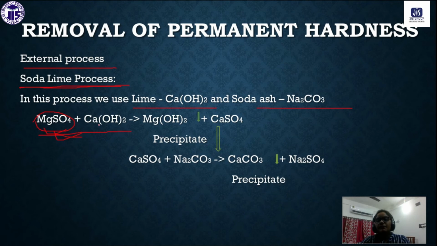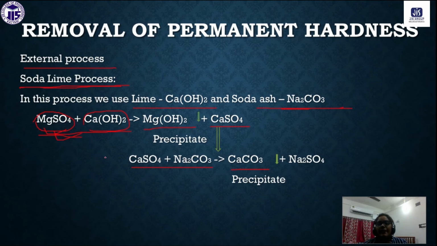First, magnesium sulfate will react with the lime, and this magnesium will be precipitated out as magnesium hydroxide, and calcium sulfate will be produced. Next, this calcium sulfate will again react with the sodium carbonate, that is soda, and the calcium will be precipitated out as calcium carbonate, and sodium sulfate will be generated.